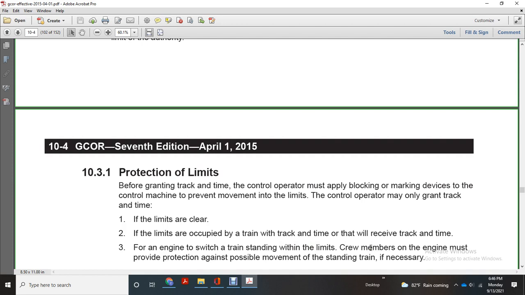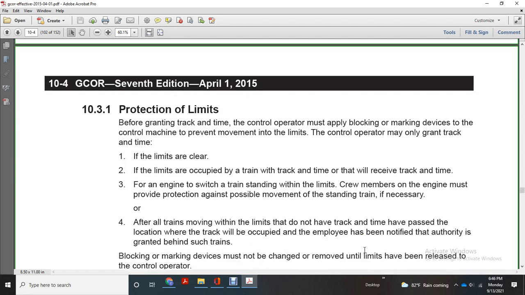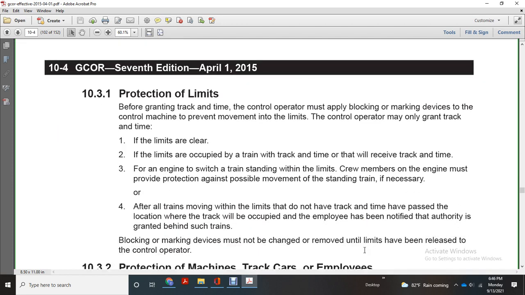For engine switching and a train standing within the limits, the crew member on the engine must provide protection against possible movement of the standing train if necessary. After all trains within the limits that do not have the track and time have passed the location where the track will be occupied, the employee has been notified of the authority granted behind such trains. Blocking and marking devices must not be changed or removed until the limits have been released to the control operator.